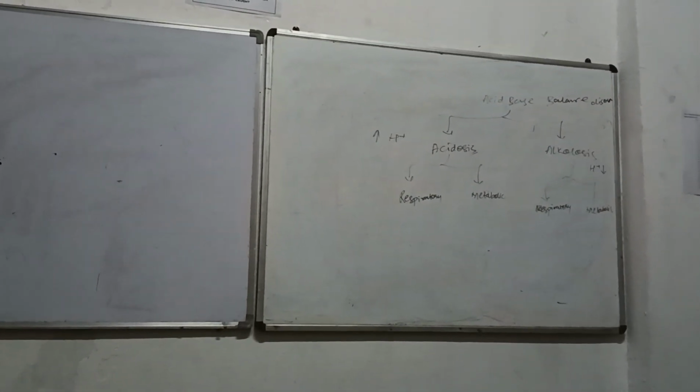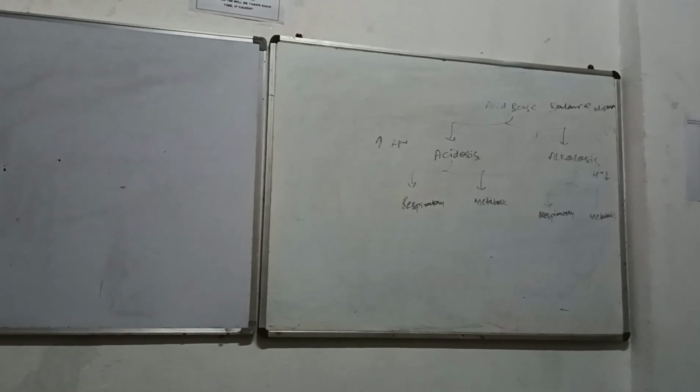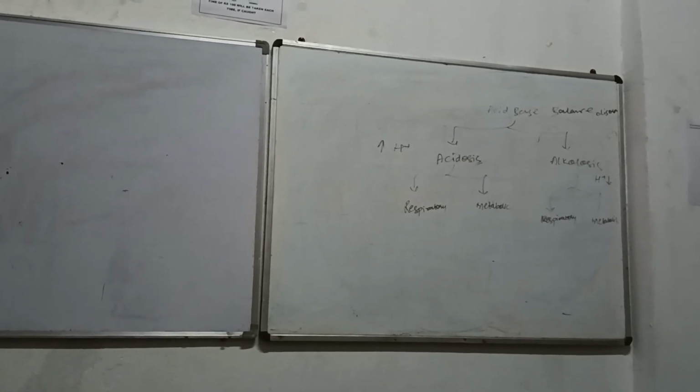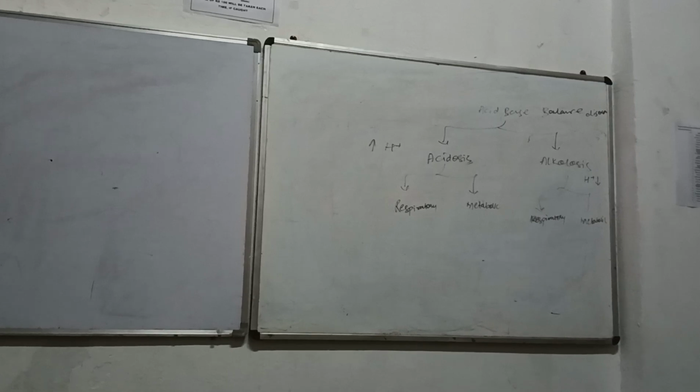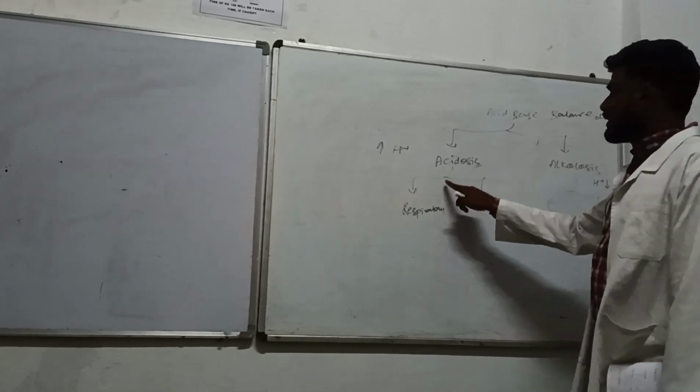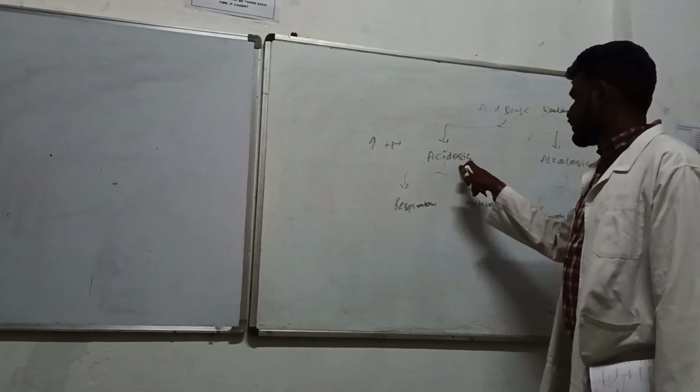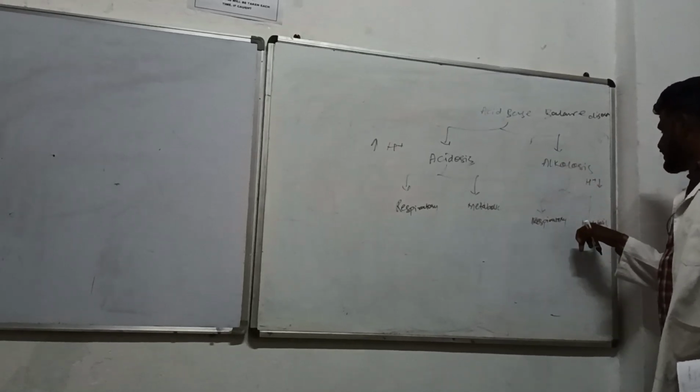You should be writing along with me. So respiratory acidosis, metabolic acidosis, respiratory alkalosis and metabolic alkalosis.